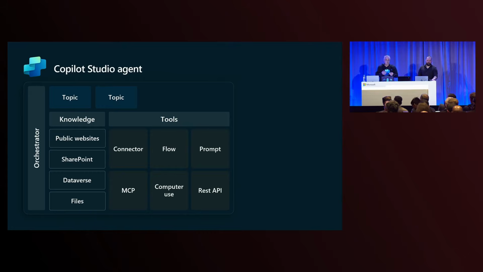Well, what we're doing now as our first element of multi-agent is we're introducing the ability for you to build smaller, lightweight, focused, specialized agents inside of your agent itself. These can be used to actually then orchestrate and give you more control over how the various tools and knowledge that you're using are actually chained together. And these move with your agent. So as you're publishing your agent, as it moves between environments, they move with it just like tools and topics do today. And so it means that if you don't need to have multiple separate agents to pull them together, you've got this as a great option.